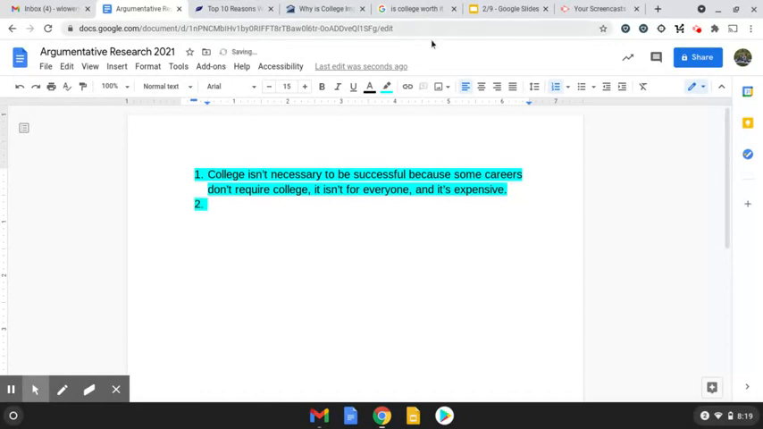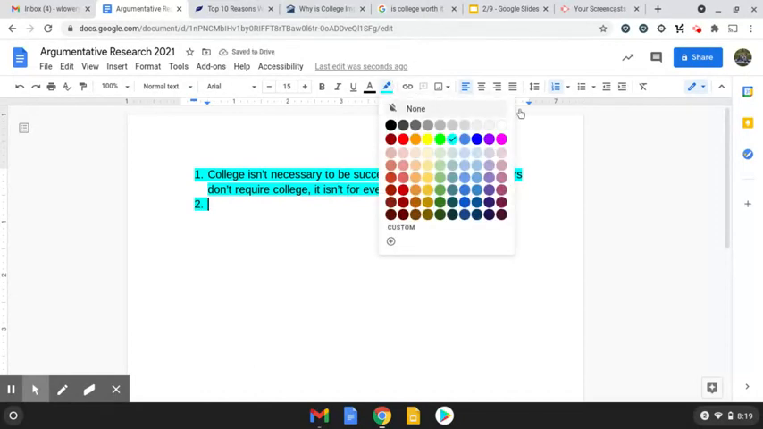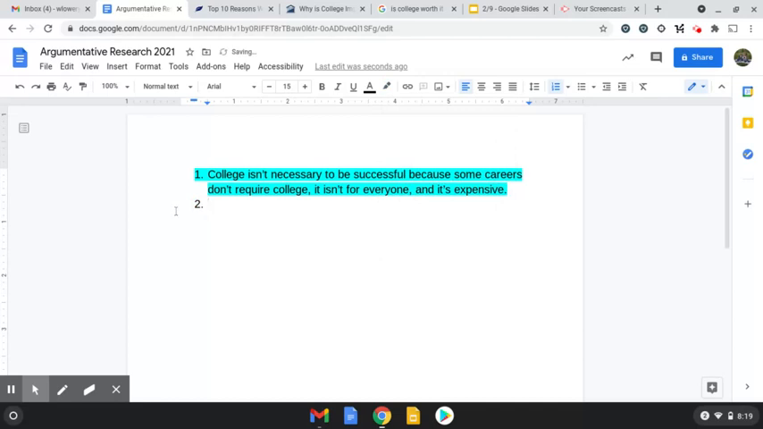The second thing you are going to do on this doc is include hyperlinks from websites that you will eventually cite information from. Okay, so this is the research process. It's now my time to research my topic and see if this is a true statement. College isn't necessary to be successful, and I'm going to see if this is true.